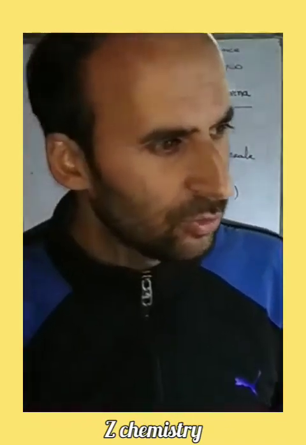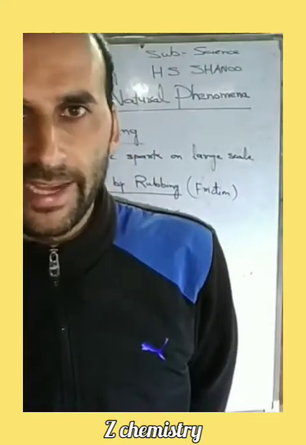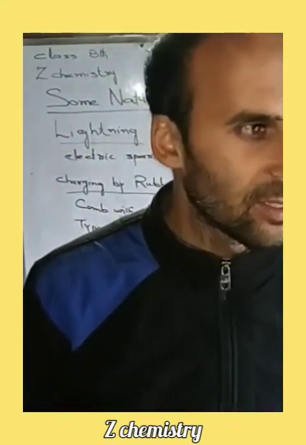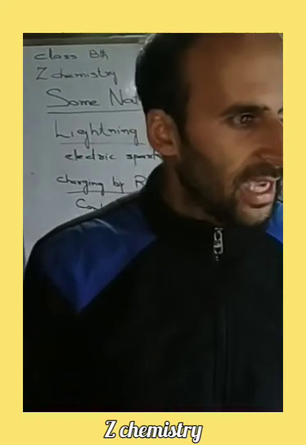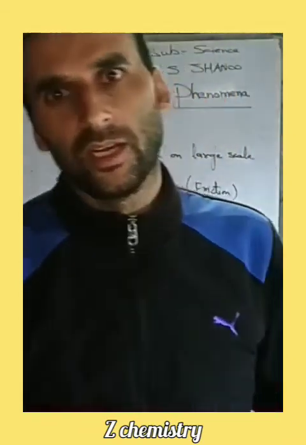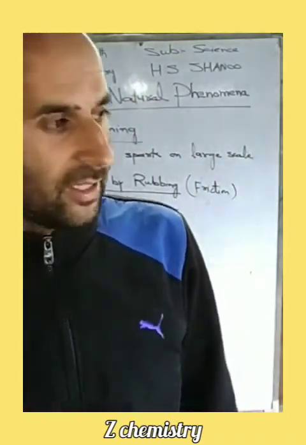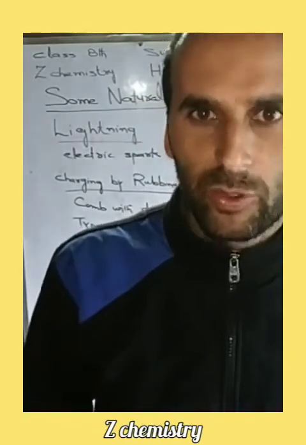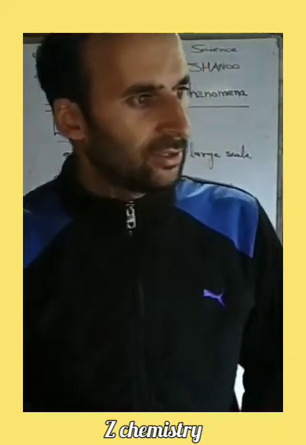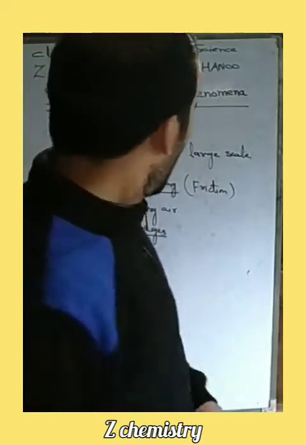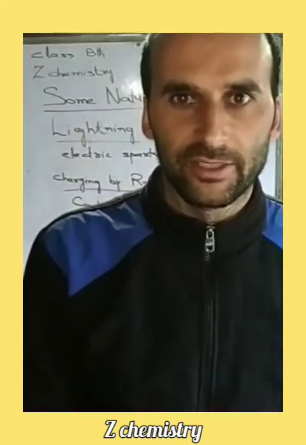We know that due to a short circuit, sometimes an electric spark is generated, and lightning is also an electric spark, but on a larger scale, where the spark spreads over a broader area, whereas during a short circuit, the spark spreads over a very small area. Lightning happens due to interaction between different charges.